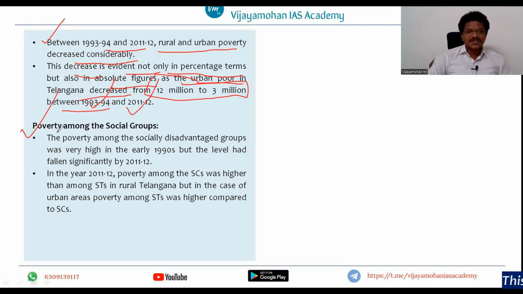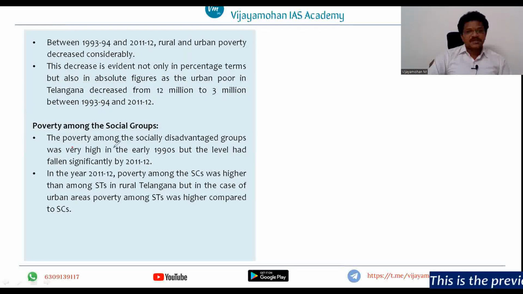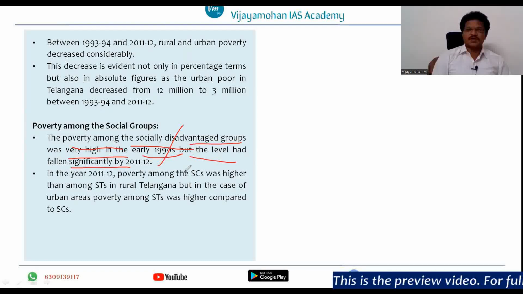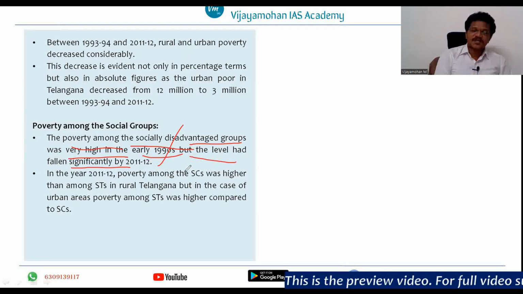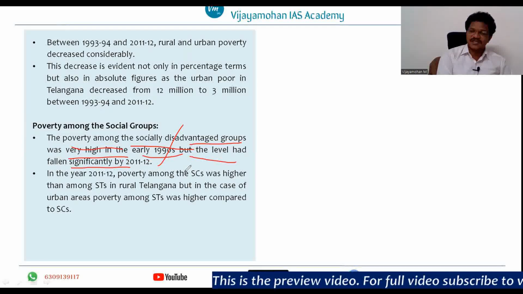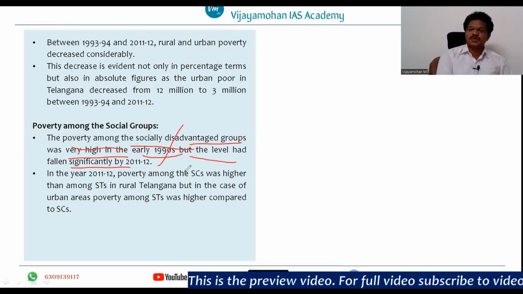Now, another important observation as far as poverty is concerned is the poverty among social groups. If you see, the poverty among socially disadvantaged groups was very high in the early 90s, but the level had fallen significantly by 2011-12. So if you observe the poverty levels during the 1990s of socially disadvantaged people like SCs and STs, you can see that the poverty levels were very high. However, this has decreased by the 2011-12 period, right?